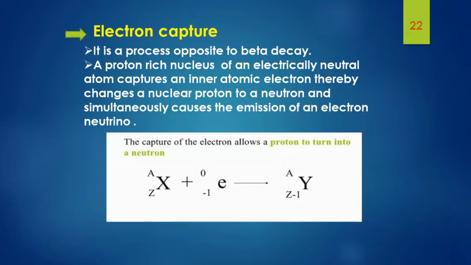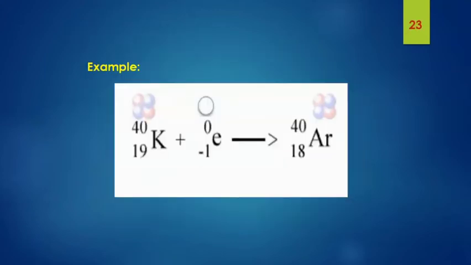Remember, an electron neutrino. Let's see an example: potassium-40 captures an electron of negative charge and becomes argon. That is, the atomic number is reduced by 1 unit, but there is no change to the atomic mass. So that's all about my topic, and I invite my friend Anjali to discuss the further topics.